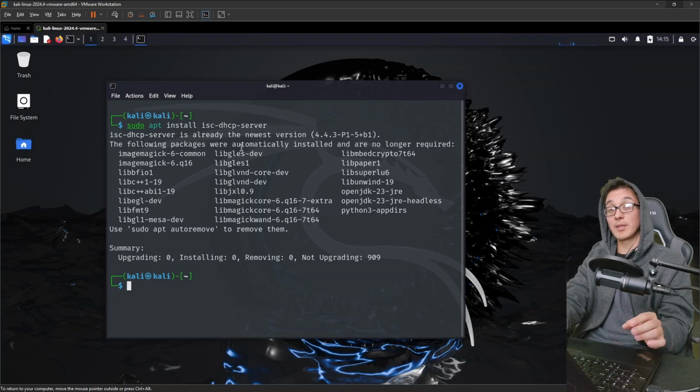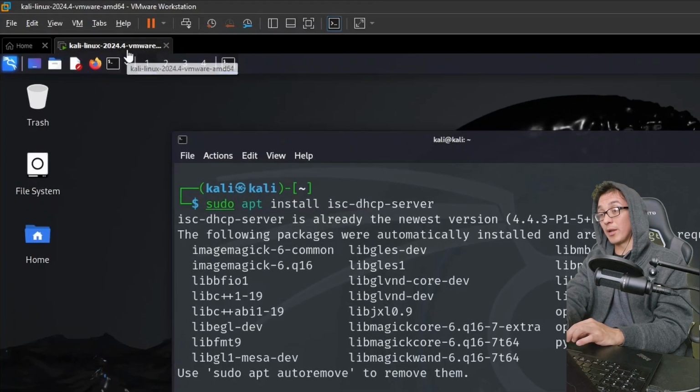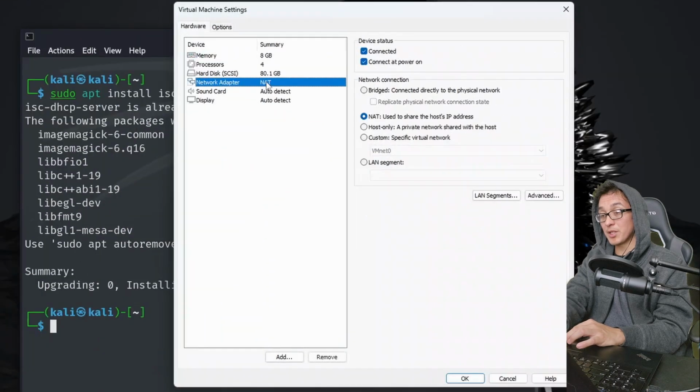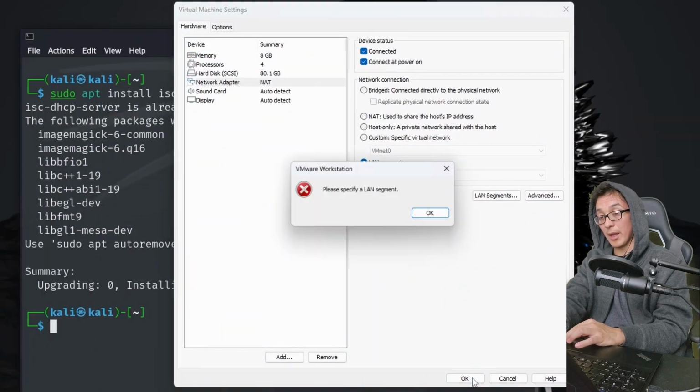Okay, so now that our DHCP server has been installed, we don't need access to the internet anymore. So we want to make sure that our attacker machine and our victim machine are completely isolated. So over here, I'm going to right click on the tab and select settings, and we're going to switch the network adapter from NAT to LAN segment. Now, if you try to click OK, you get an error. It says, please specify a LAN segment.